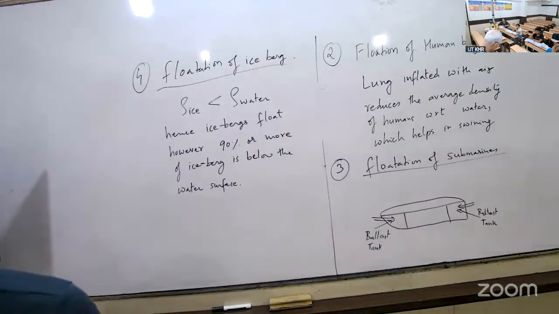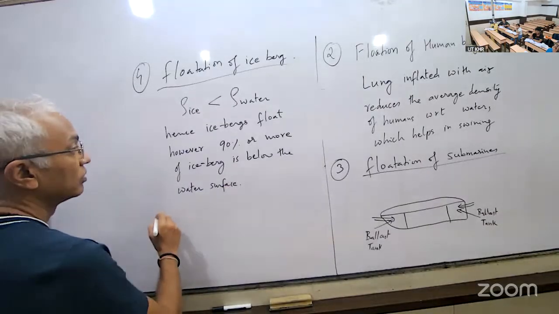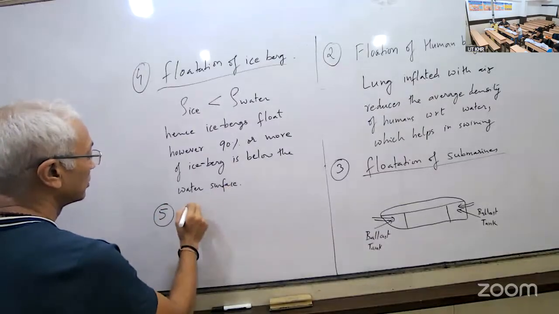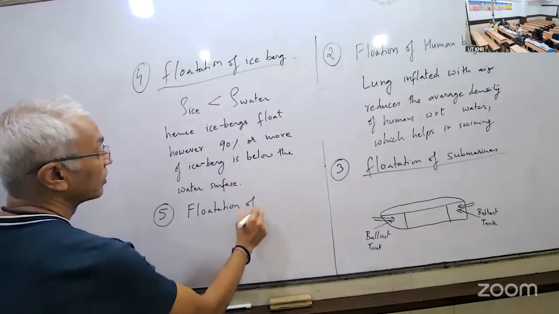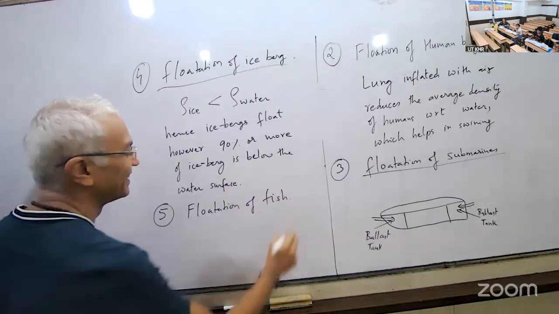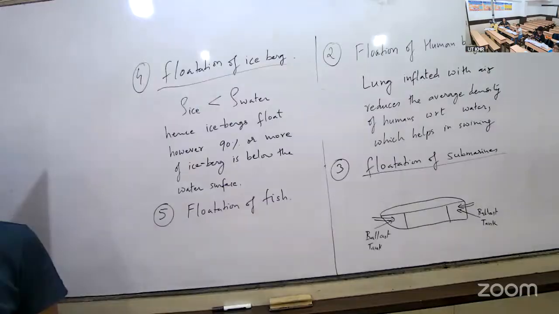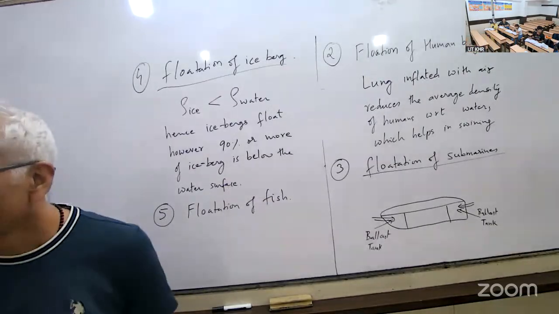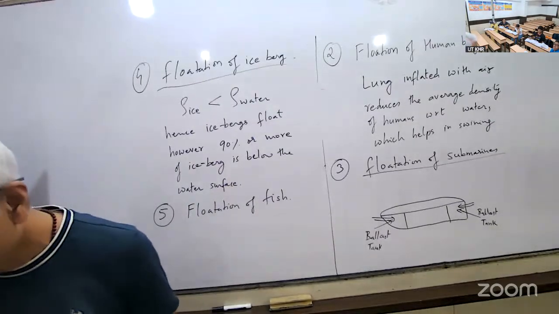Okay. Next is flotation of fish. How does a fish float? Gills. It brings water into the gills to sink down and it releases the water to float.